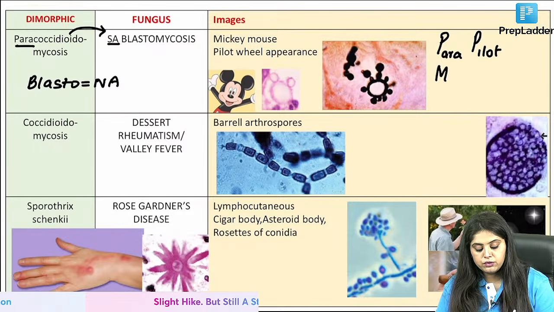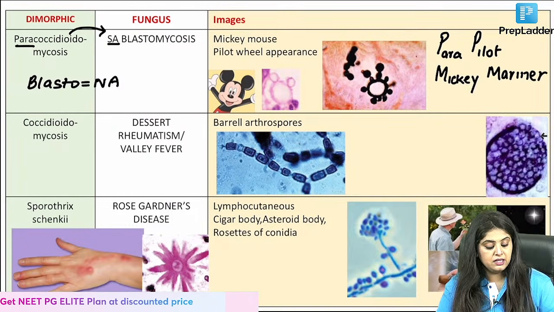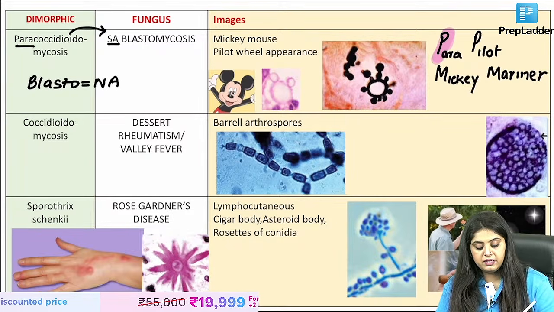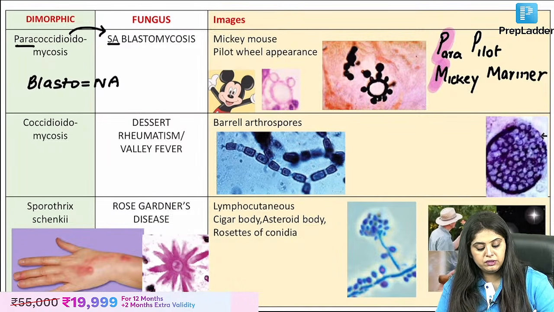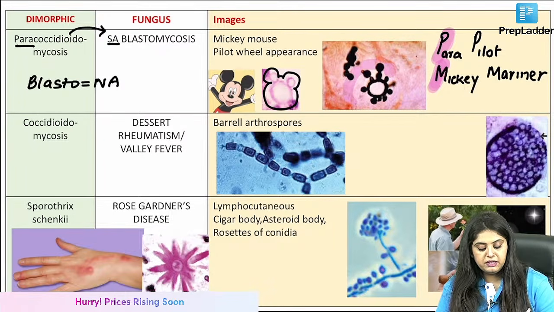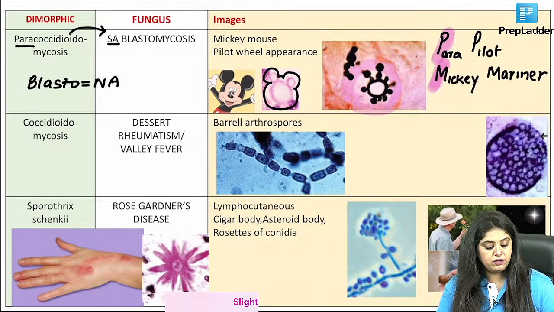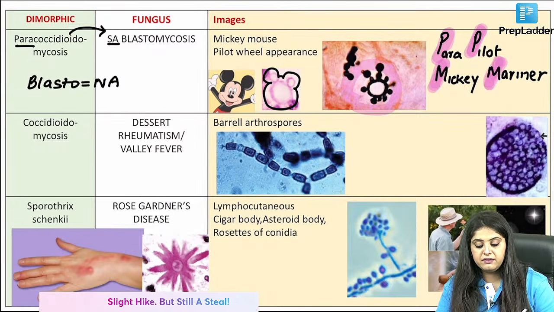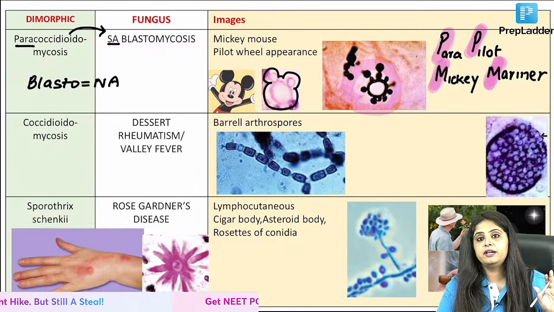It is also going to show you the Mickey Mouse appearance. It is also going to show you mariner wheel appearance. Same thing written again. Paracoccidio number 1 shows you Mickey Mouse. Mickey Mouse is visible, ma'am? It shows those projections which are Mickey Mouse. Then it shows you this wheel. This wheel looks like the wheel of a pilot or a mariner. So pilot wheel or mariner wheel appearance is paracoccidioidomycosis.